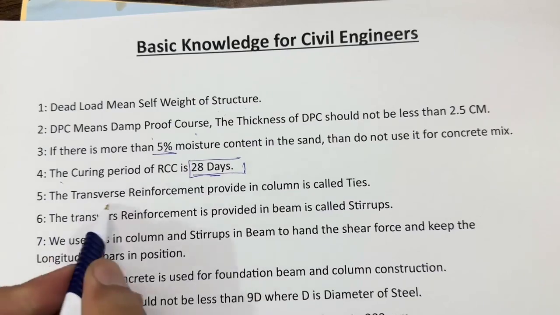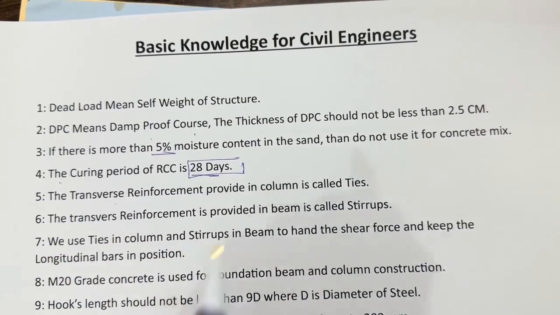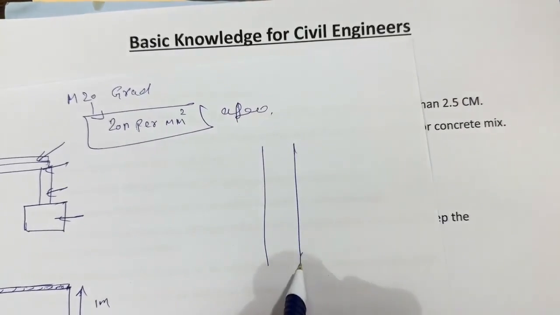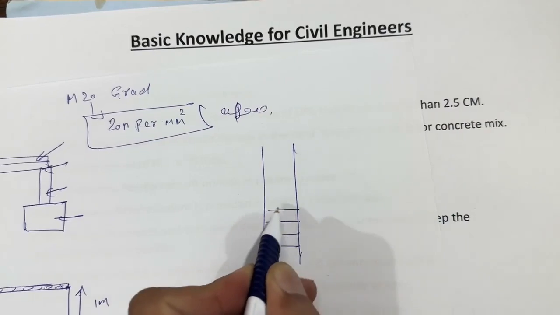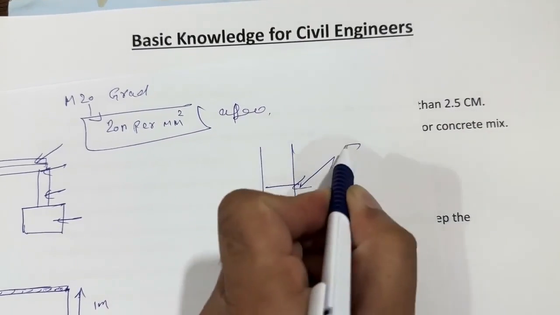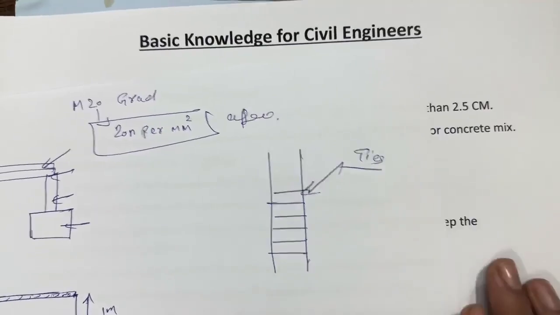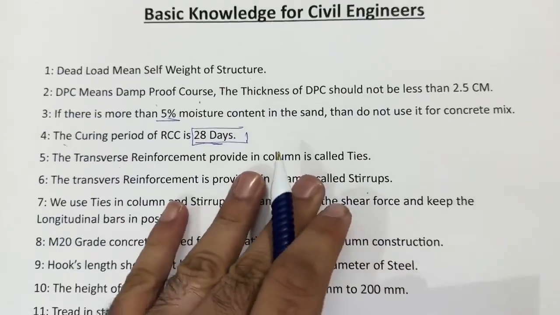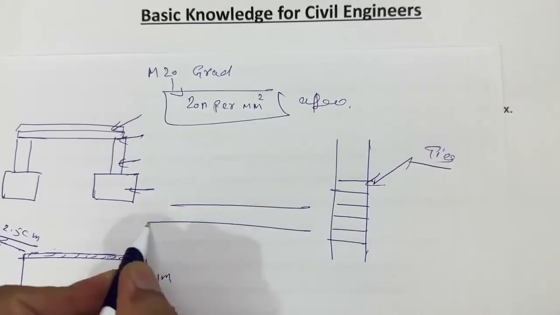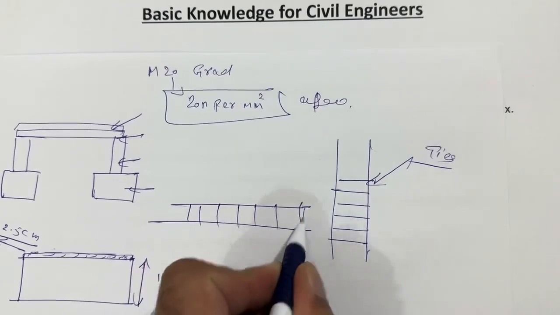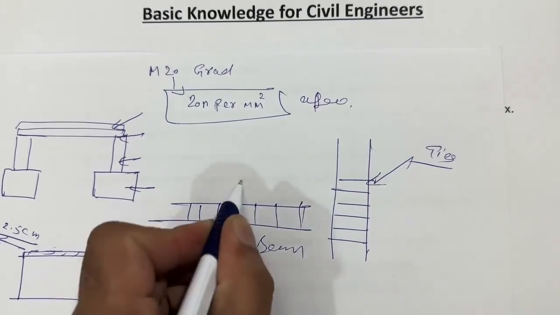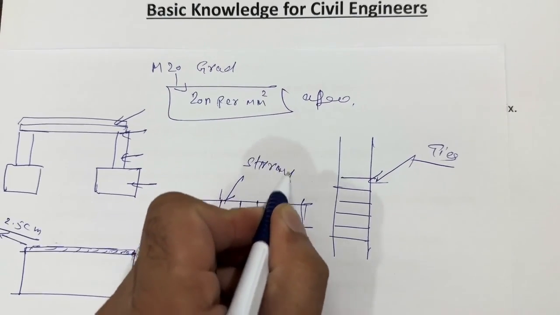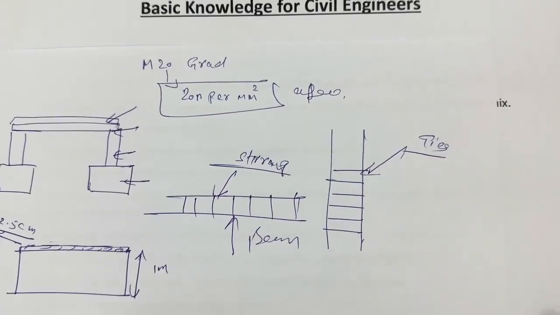Next, guys, the transverse reinforcement provided in a column is called ties. Suppose this is a column, and the transverse reinforcement we are placing like this, rings. So these rings are called ties in a column. And the transverse reinforcement provided in a beam is called stirrups. In a beam, when we are providing the rings, they are called stirrups, because this is a beam. In a column we have ties, right?